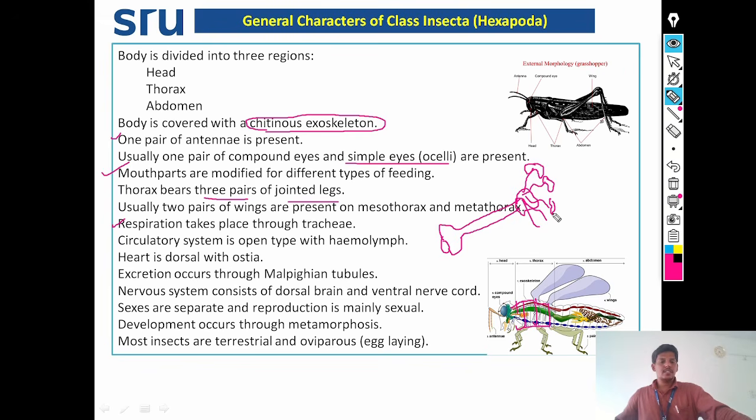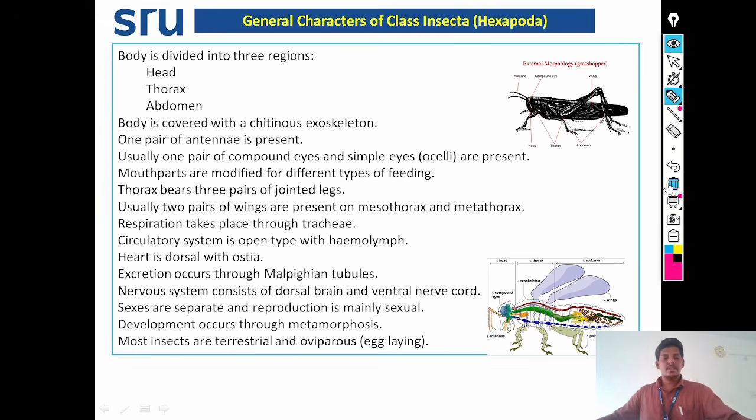In insects, an open type of circulatory system is there, and we call the blood of insects the hemolymph. What do we mean by open type of circulatory system? In insects, there are no blood vessels such as arteries, and the blood flows through the body cavity.